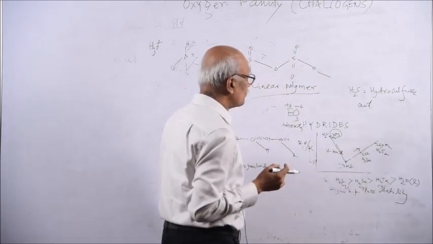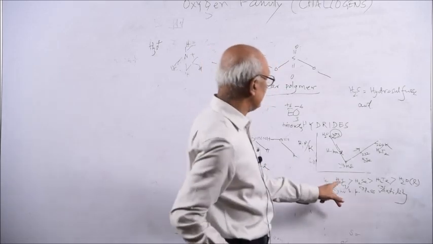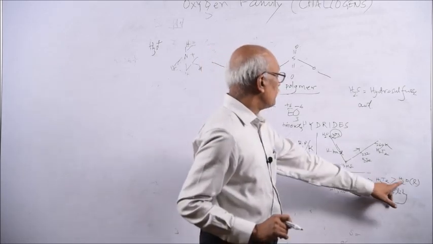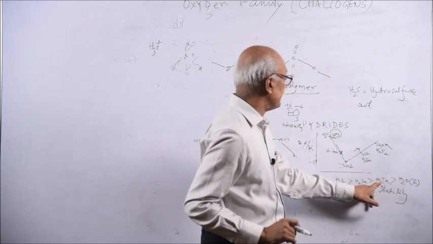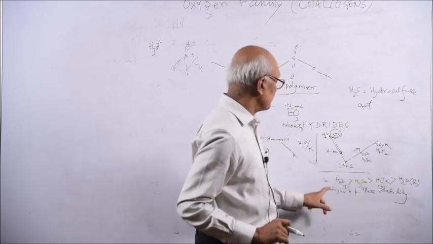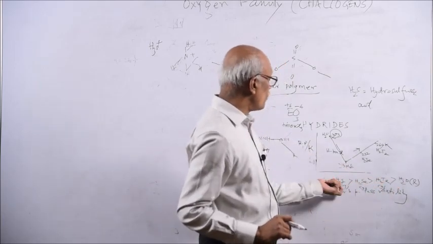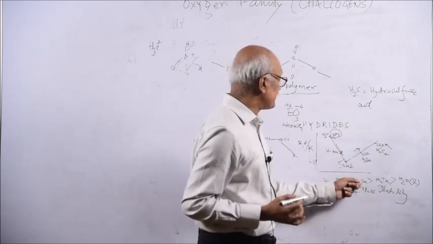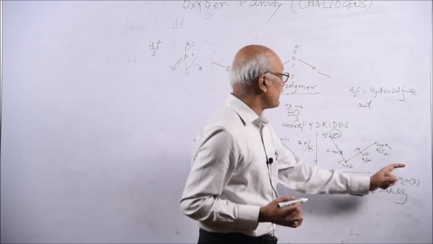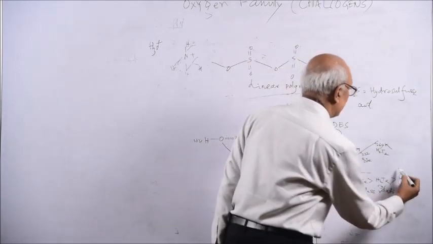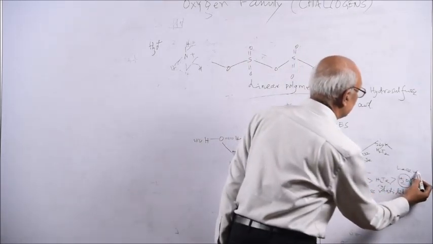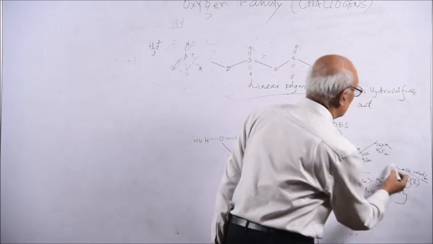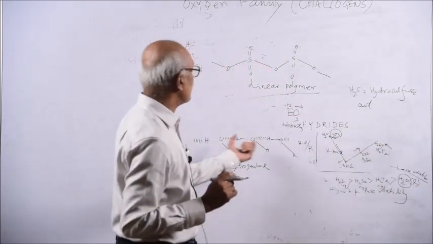So the sequence will be like this: water boiling point is greater than this, then this, then this. So the volatility will be more for what? More volatile is H2S, then H2Se, then H2Te, then water. Water is less volatile because of this hydrogen bond.